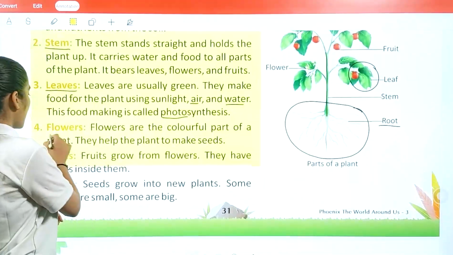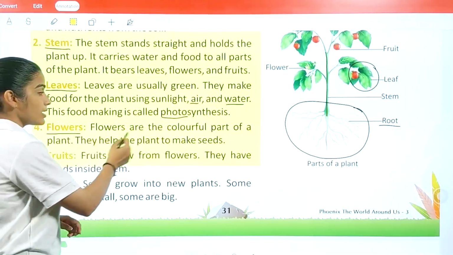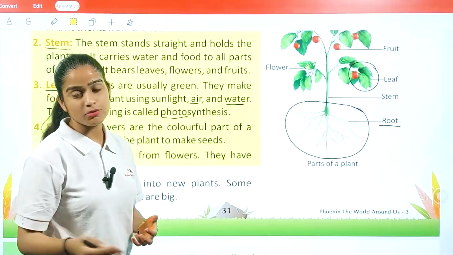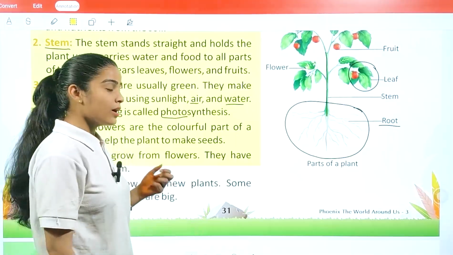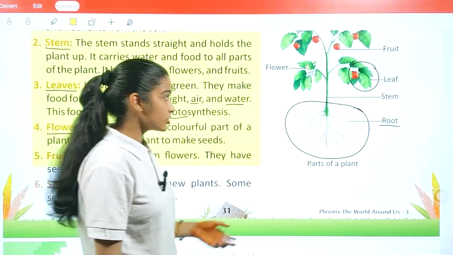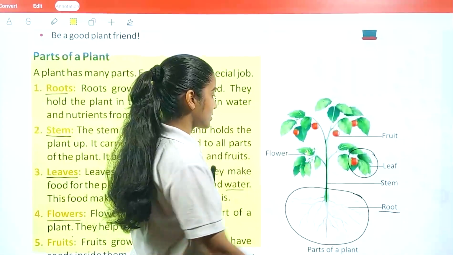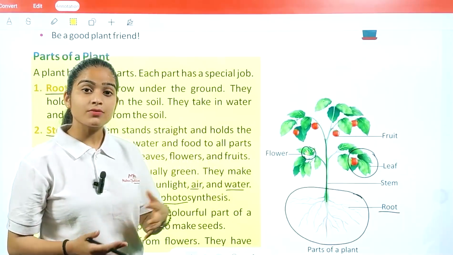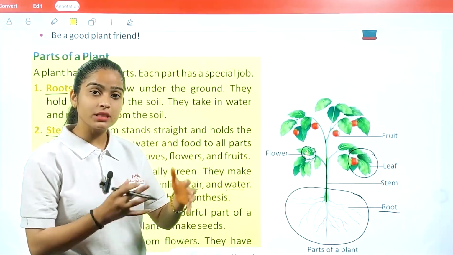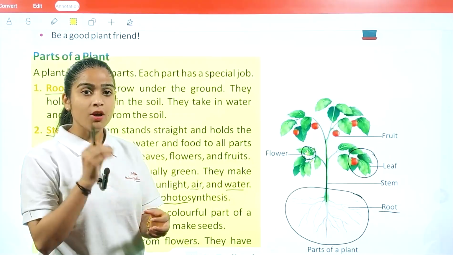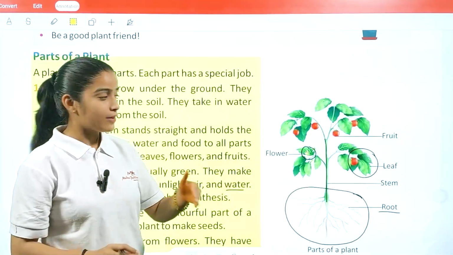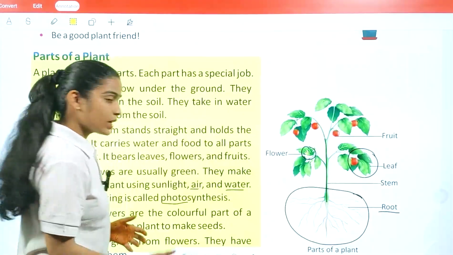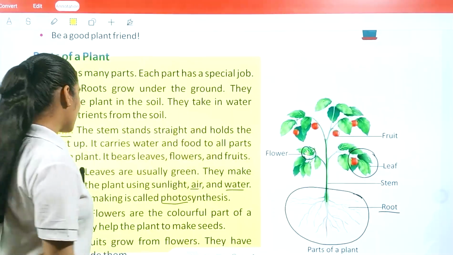The next part we have is the flowers. Flowers are the colorful part of a plant. They help the plant to make seeds. You already understand, because you see so many flowers in your home on festivals and on any kind of occasion. So these are your flowers. Some flowers are further converted into fruit, and some flowers give us seeds. Further, these seeds are what we sow inside the soil, and a seed becomes a bigger plant. So without seeds, we cannot imagine our plants growing.